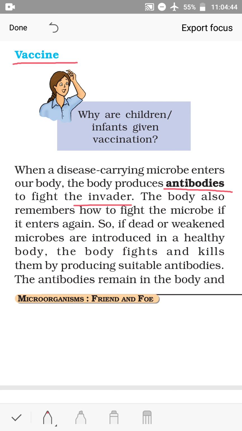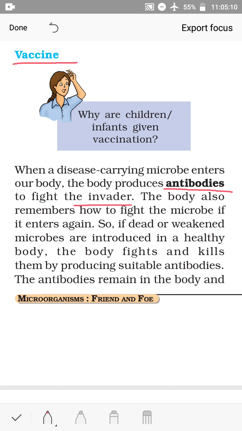So when a disease carrying microbe enters our body, the body produces antibodies to fight the invader. The body also remembers how to fight the microbe if it enters again. The antibodies produced in the body remain in the body, and if the microorganism enters again, our body knows it and is able to fight the microbe.